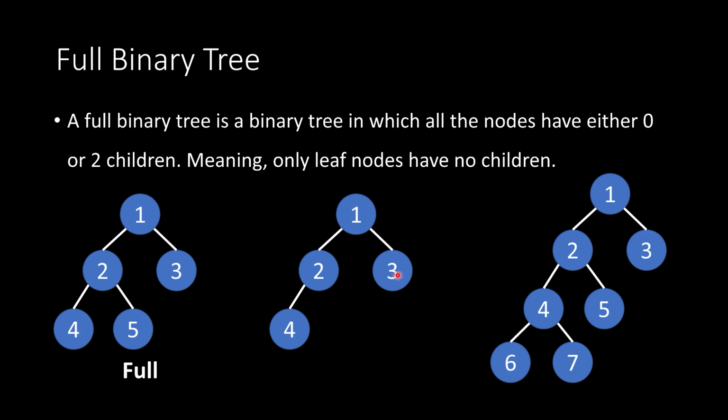Is this one full or not? Okay, so here we have a node, has 2 children. That's fine. Here we have a node, only has 1 child. Okay, that's not fine. This means this is not a full binary tree, okay? Moving on to this one, is this a full binary tree? Well, this node has 2 children, that's okay. This one has 2, that's okay. This one has 2, that's okay. The rest of them only have 1, which means yes, this is a full binary tree. Okay, so that is full binary trees.